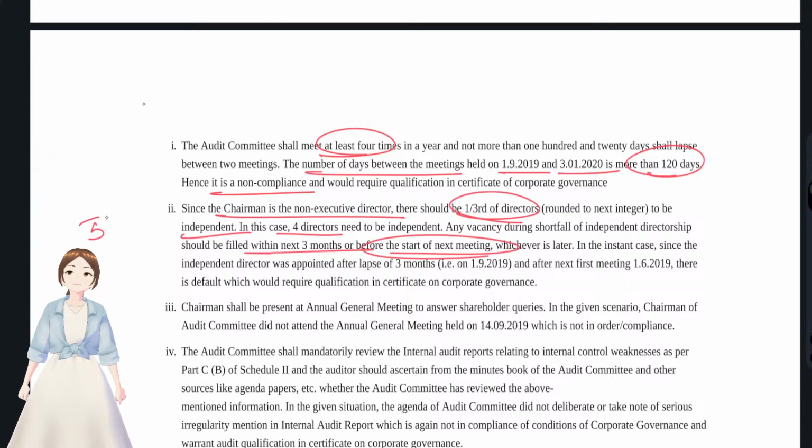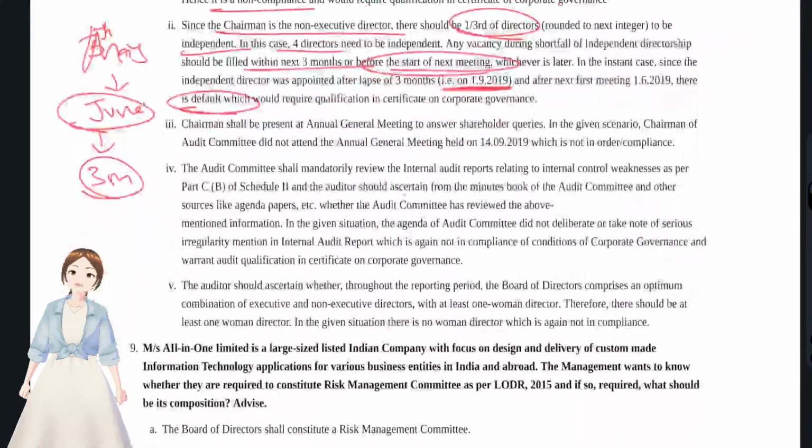He had resigned in the 5th month, that is May. And after May, in June, they had a board meeting. Either in that meeting or within 3 months from the resignation, he has to appoint. He had done it later on. See, in 1/9, there's a default in the compliance of corporate governance.